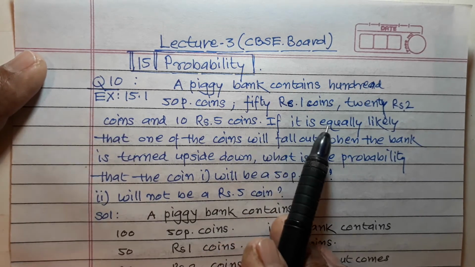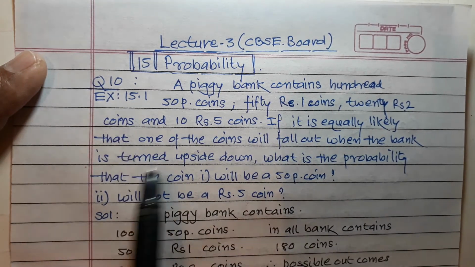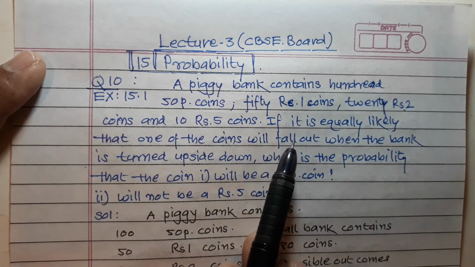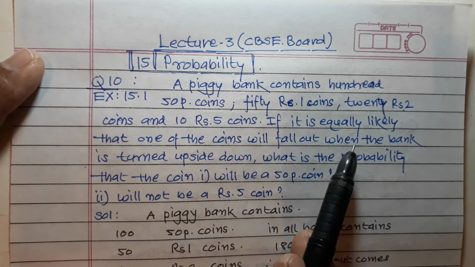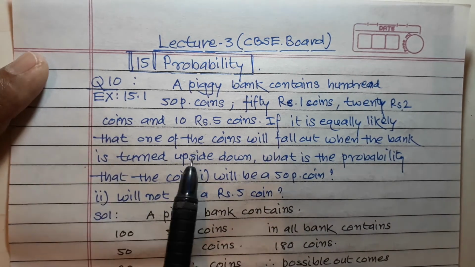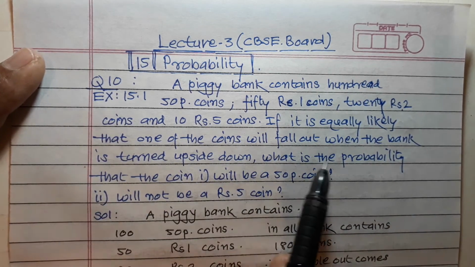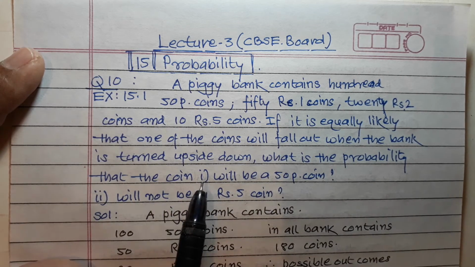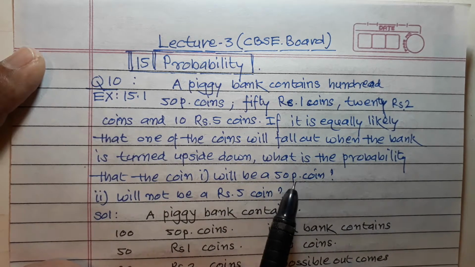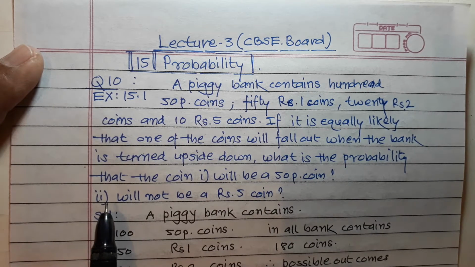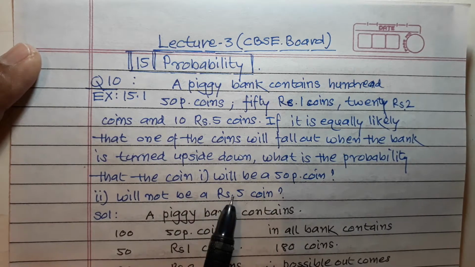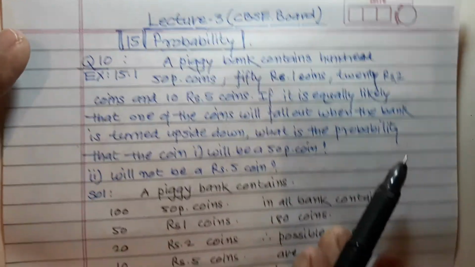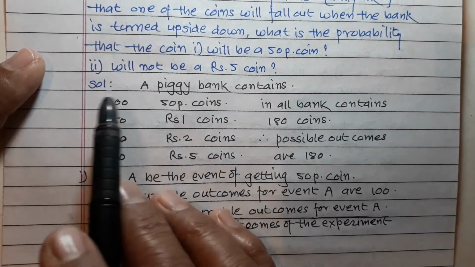If it is equally likely that one of the coins will fall out when the bank is turned upside down, what is the probability that the coin will be a 50 paise coin, and that it will not be a 5 rupees coin? Okay, now try to understand the solution.